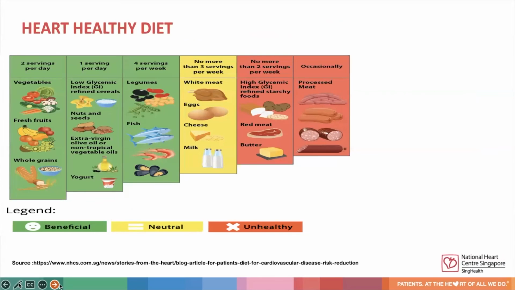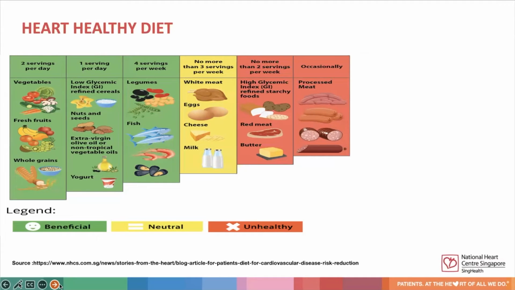Having a healthy diet is important as well. A heart-healthy diet is beneficial for patients with the 3 highs. A healthy diet should be heavy on beneficial foods. For example, you should have 2 servings per day of vegetables, fresh fruits, whole grains, 1 serving per day of low glycemic index refined cereal, nuts and seeds, and 4 servings per week of legumes and fish.